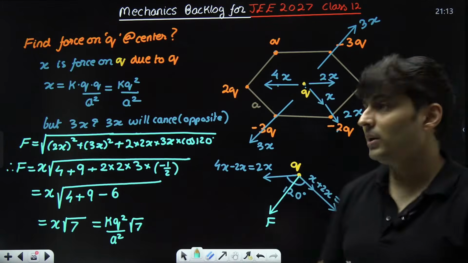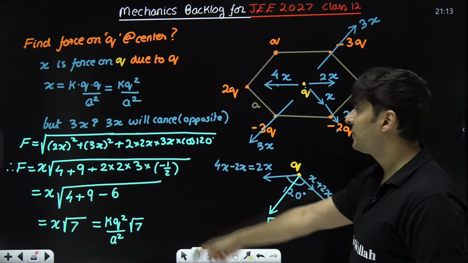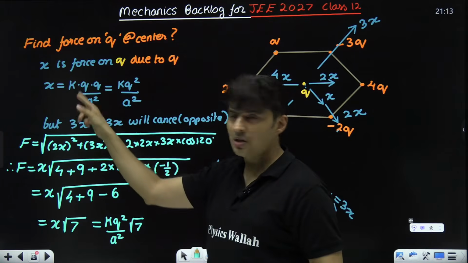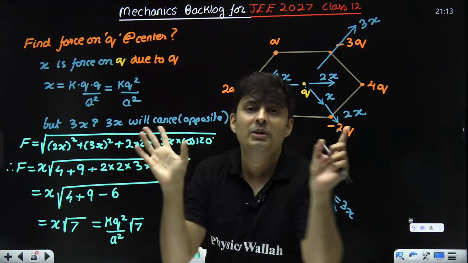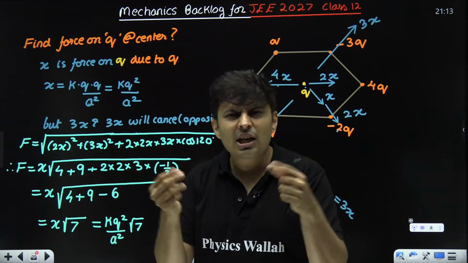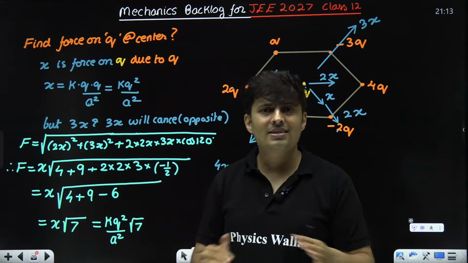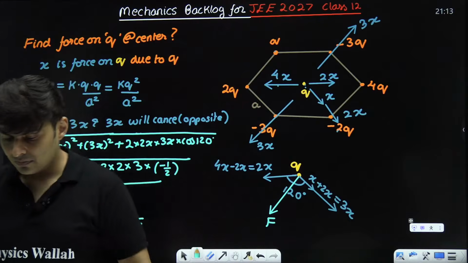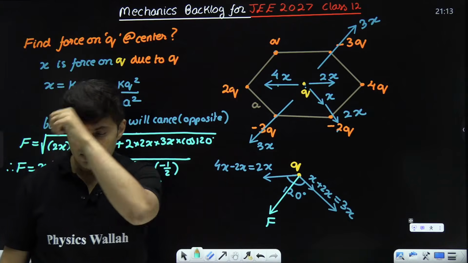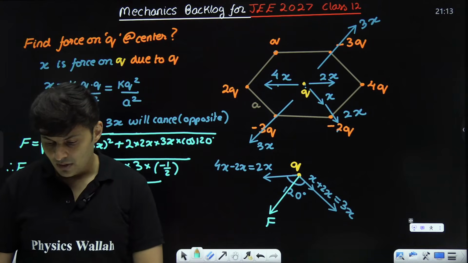Understood how we solved it using the logic of vector addition? Only Coulomb's law, the 12th standard concept, was only this much: what is the force between two charges and whether it is attractive or repulsive. After that, there was literally nothing. Is that clear, everyone? Yep. Cool.